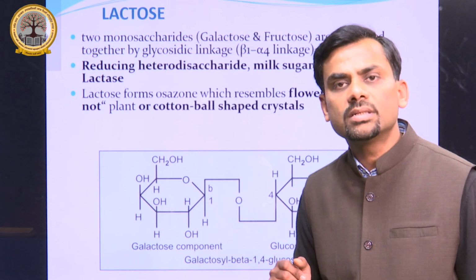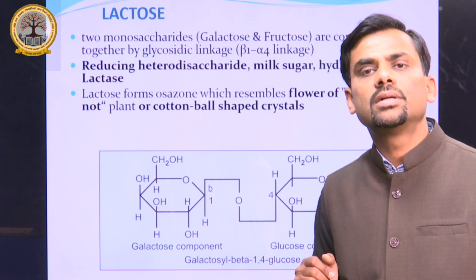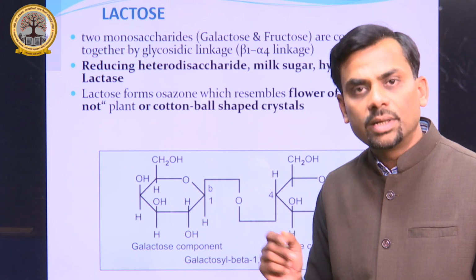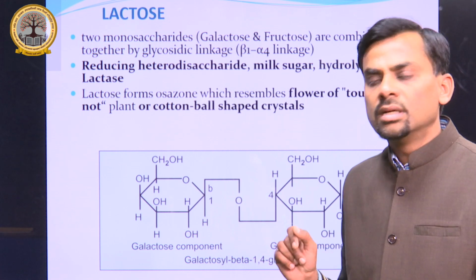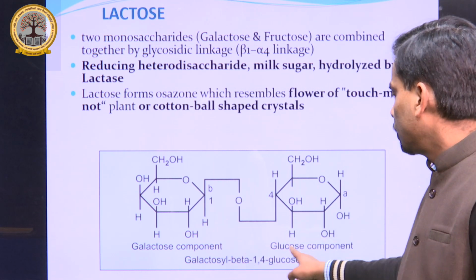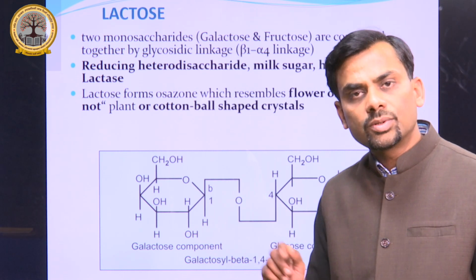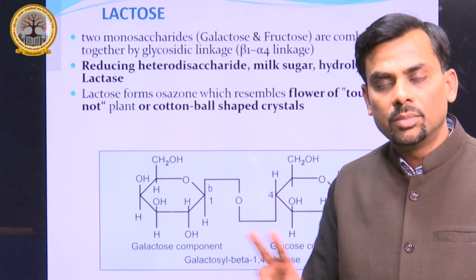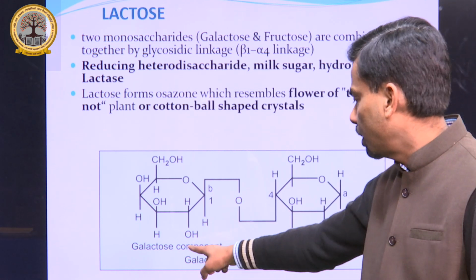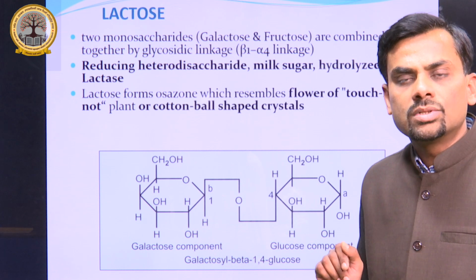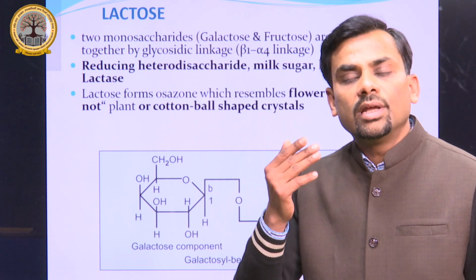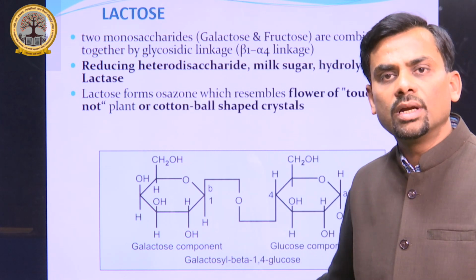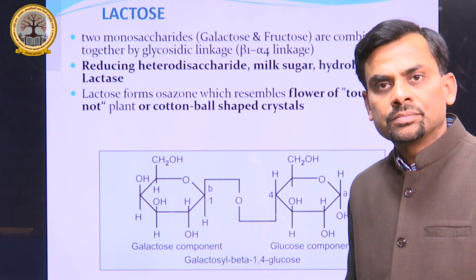Now another example is lactose. It also comes under disaccharide. But here the components are what? Galactose and glucose. Here also it is a type of heterodisaccharide, not homodisaccharide, because the two components are different, galactose plus glucose, and the glycosidic linkage is different, that is beta 1 and alpha 4.